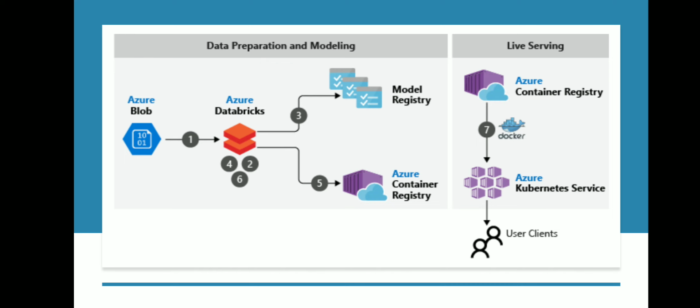I guess this is it. I covered the different components, though I did not explain all of them, only the important ones, because most of them, like Blob Storage, Databricks, Container Registry, and Kubernetes Service, are well-known services. From the cost perspective, I covered how the price is going to vary depending upon what sort of use case you are using.